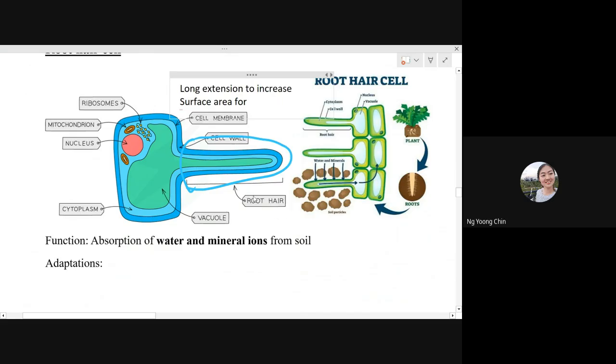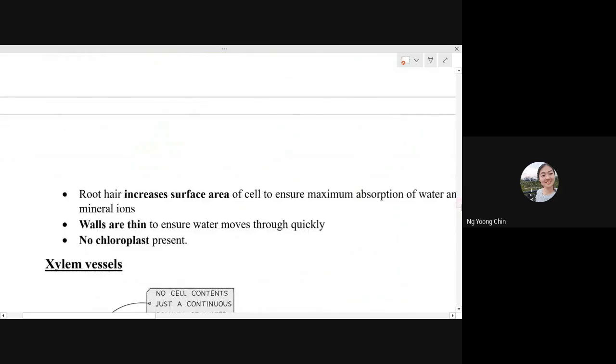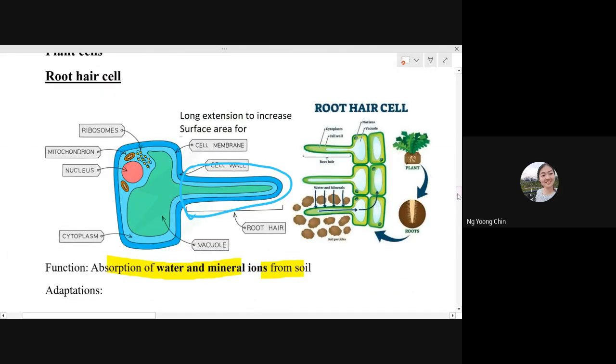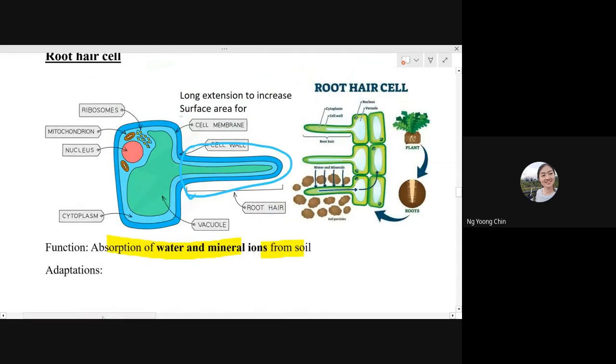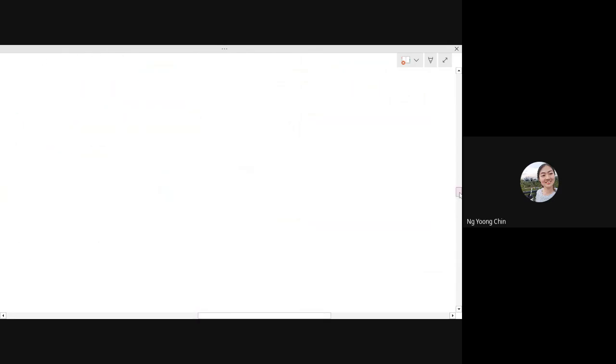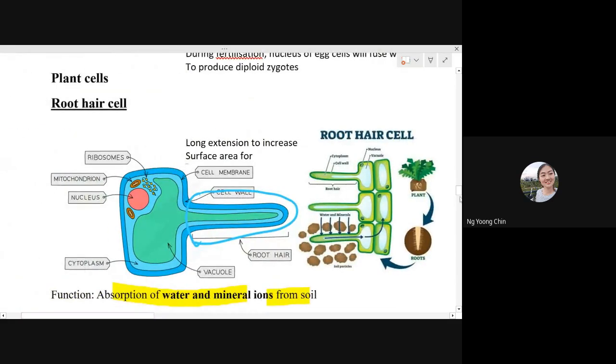So the water and mineral ions will be transported from the soil until they reach the root hair cell, and then they get into the plant cell, being absorbed by the plant. So the function is absorption of water and mineral ions from the soil. Then you need to know how the root hair cell absorbs water and mineral ions. What kind of method are they using? You can write down your notes here.